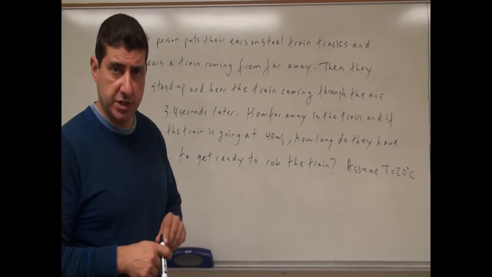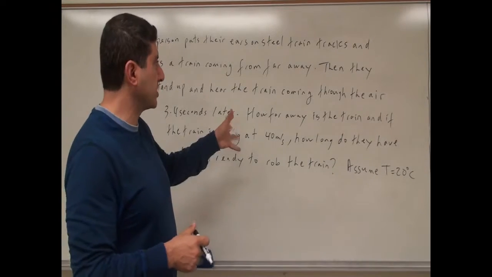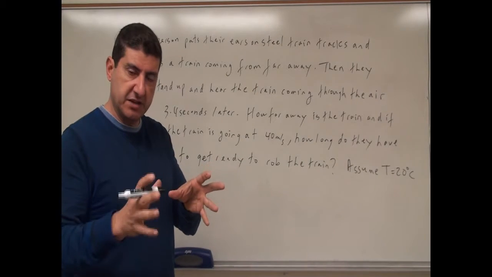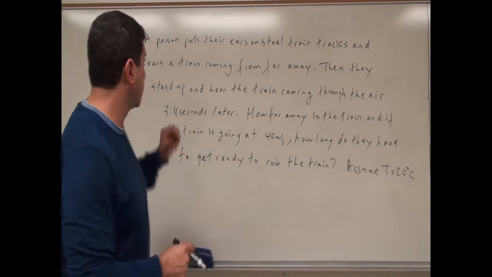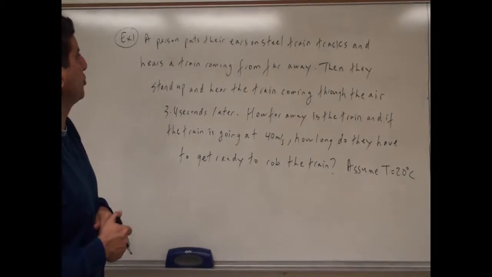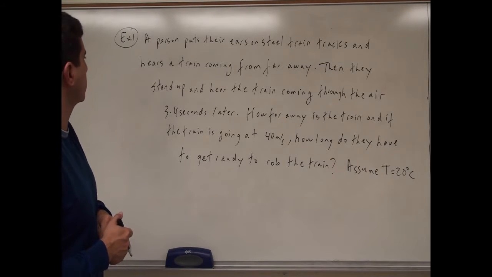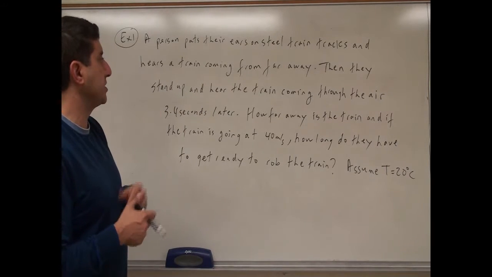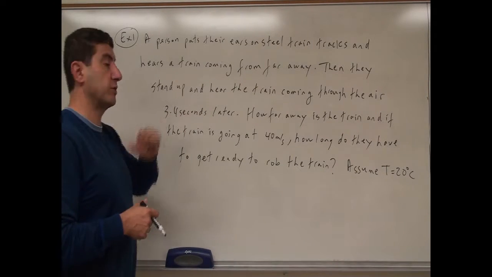We have the first example on the velocity of sound. It's a good example that gives a combined problem where we need to know the velocity of sound in air and the velocity of sound in a solid. Let me read this. It says a person puts their ear on steel train tracks and hears a train coming from far away. Then they stand up and hear the train coming through the air 3.4 seconds later.